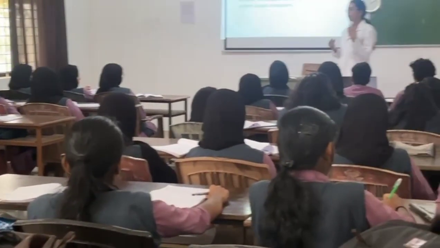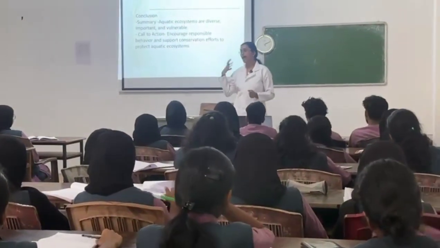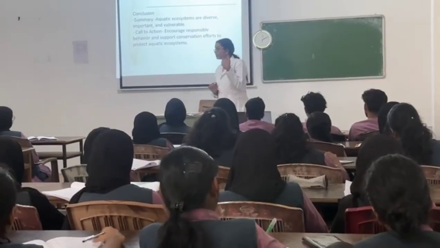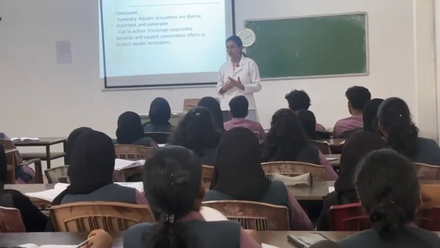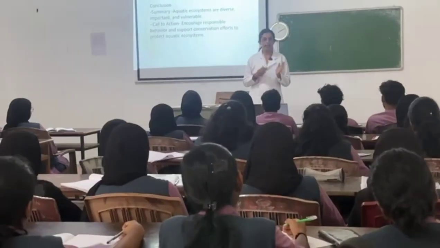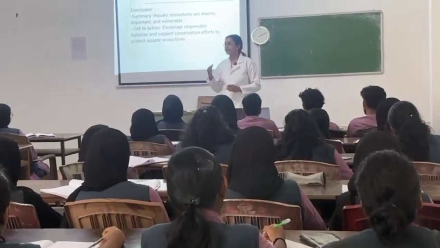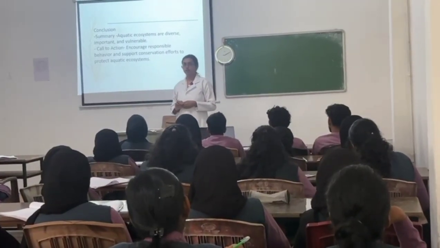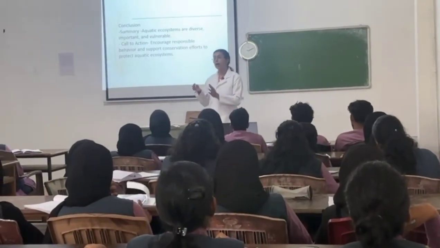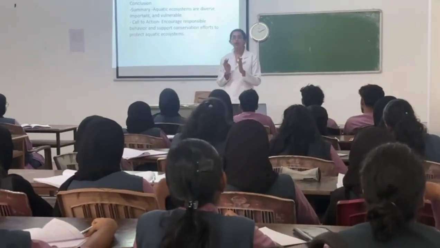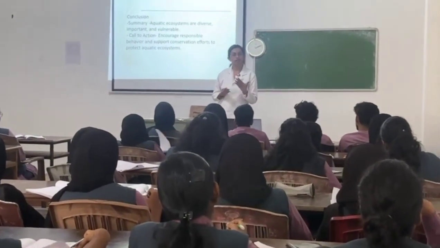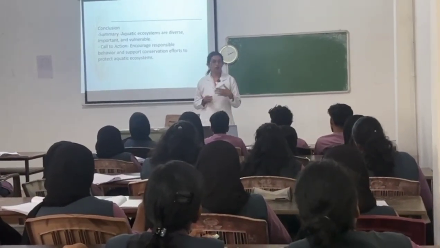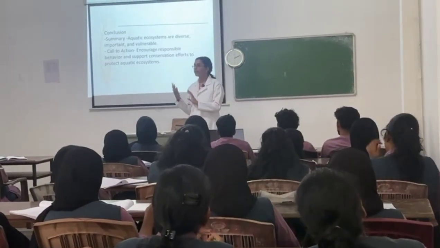Okay, so today what we learned about aquatic ecosystem. What are the types of aquatic ecosystem? Freshwater ecosystem and marine ecosystem. Then we studied about the different components of aquatic ecosystem. And the components, biotic components and abiotic components. Then abiotic components, can you tell me some examples? Sunlight, temperature, nutrients, oxygen level, all these are examples for abiotic components or non-living components.